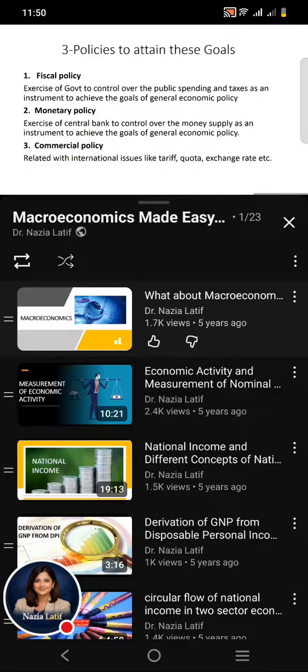So monetary policy is the exercise of central bank to control over the money supply as an instrument to achieve the goals of general economic policy. So the monetary policy is headed by the central bank and the tool for the monetary policy is money supply. Third or the last policy is the commercial policy, and this policy is related with the international issues like tariff, quota, exchange rate, and etc. Which means that there are 3 different policies that we can apply to attain the macroeconomic goals and objectives.